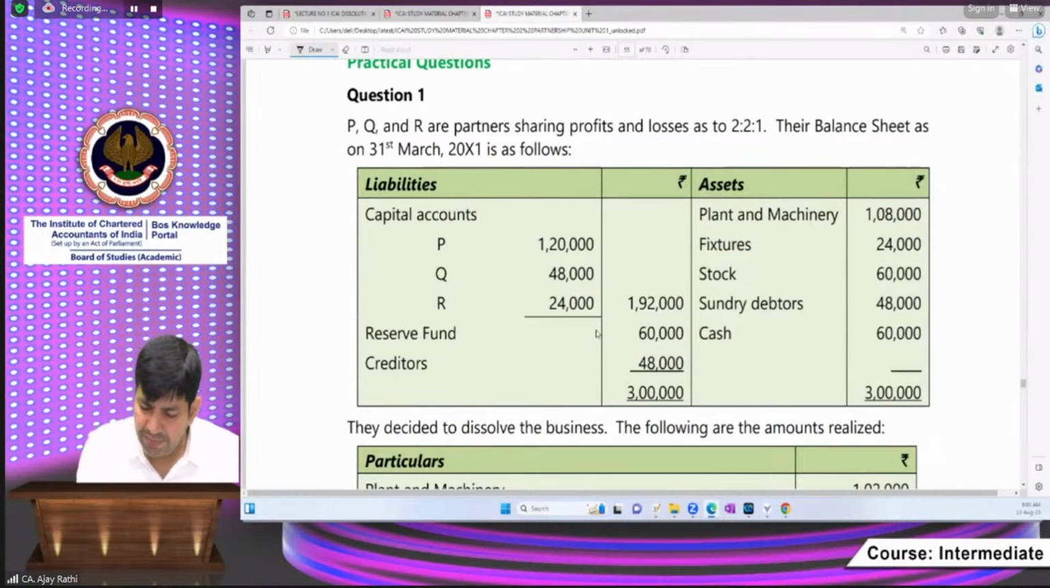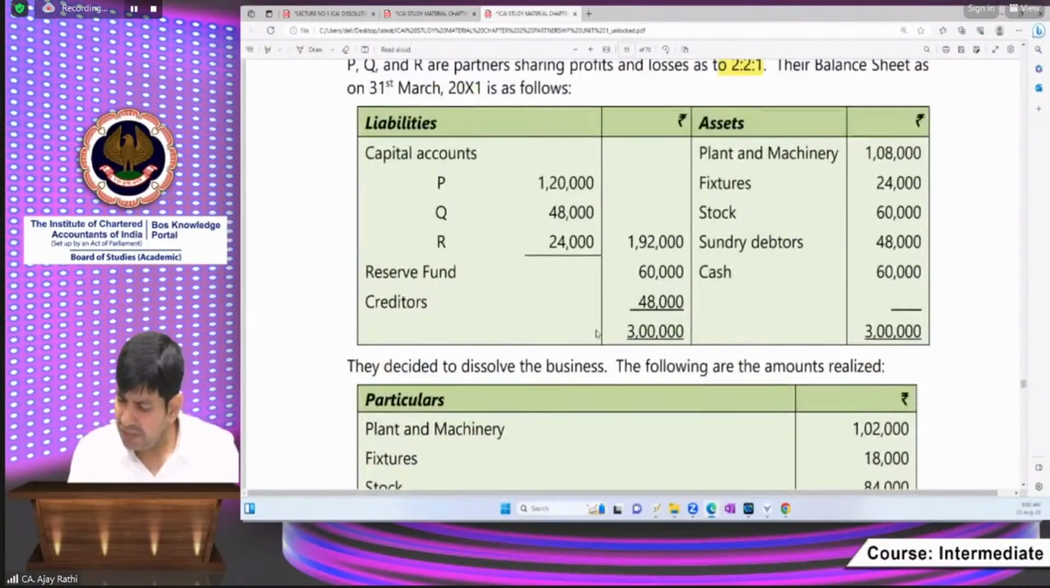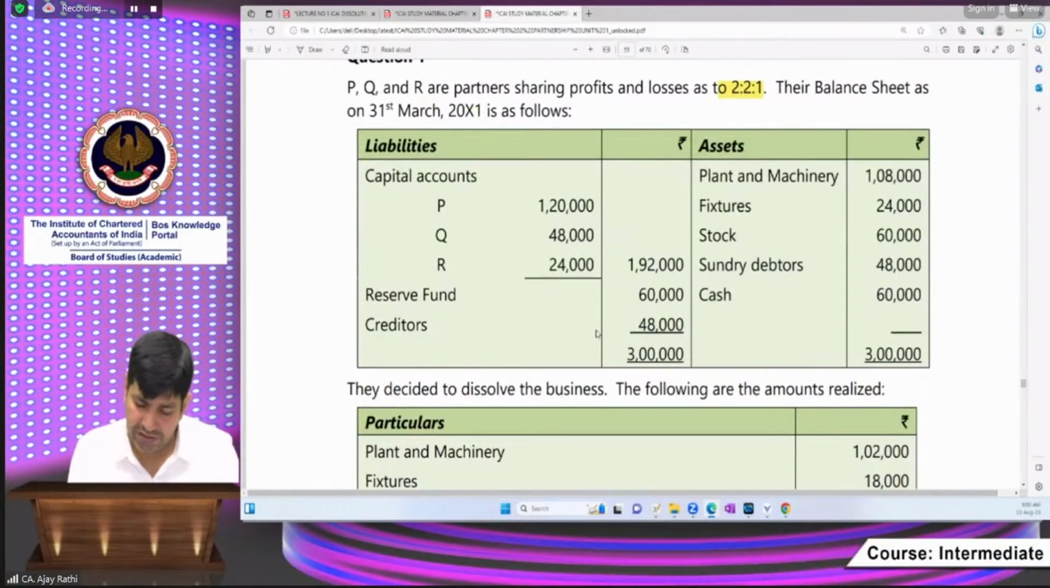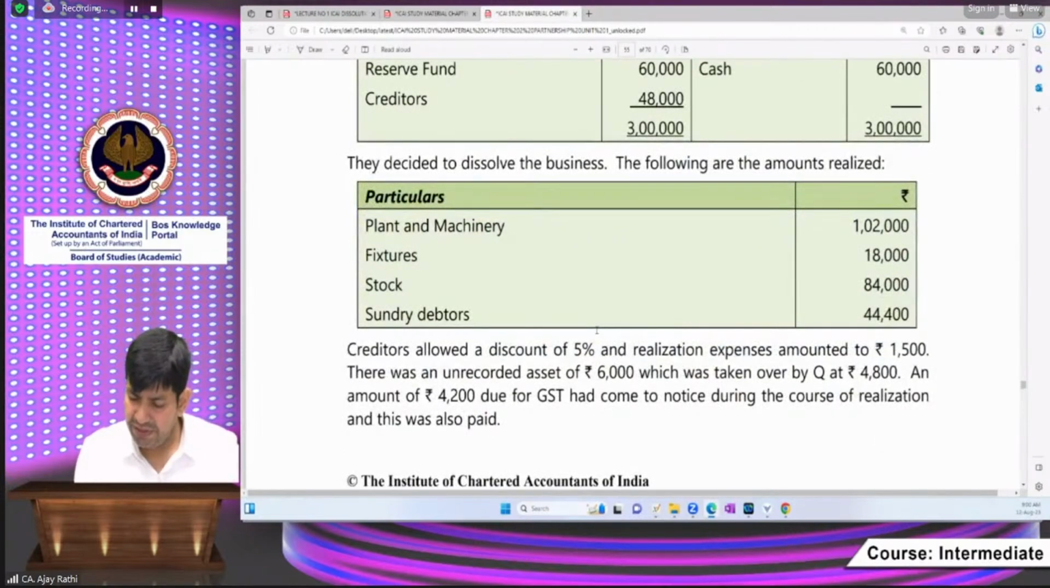This is the balance sheet, and profit loss ratio is this one, 2:2:1. And they decided to dissolve. In the balance sheet, you are having fixed assets, current assets. Cash and bank is also there. In the case of liability side, capital, reserve and surplus, and creditors are also there. They decided to dissolve the business and following amount realized.